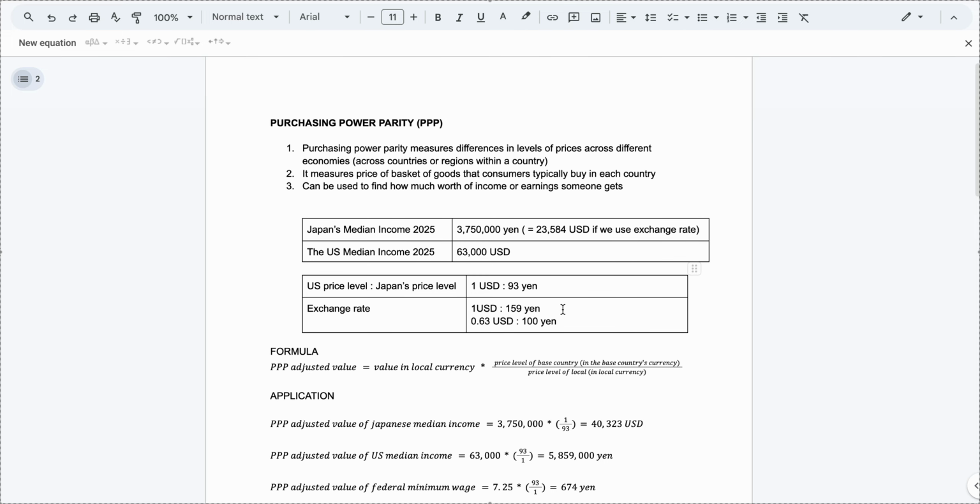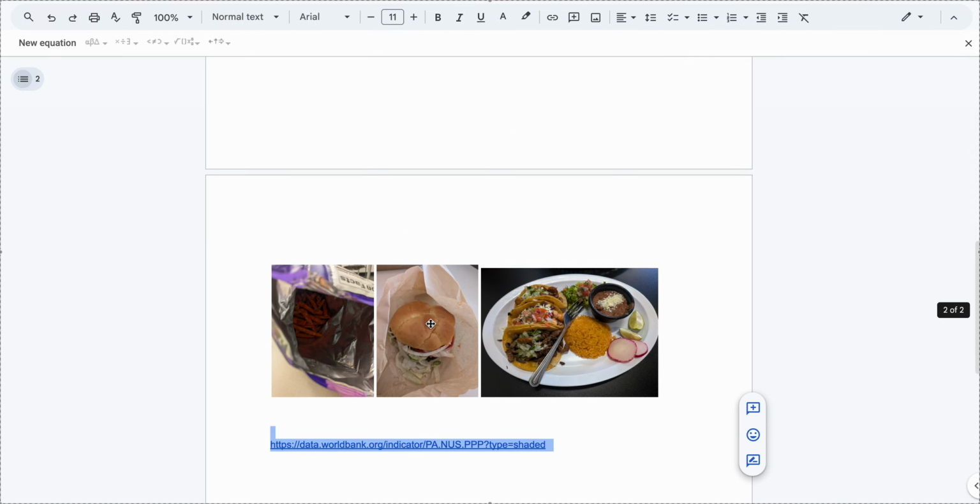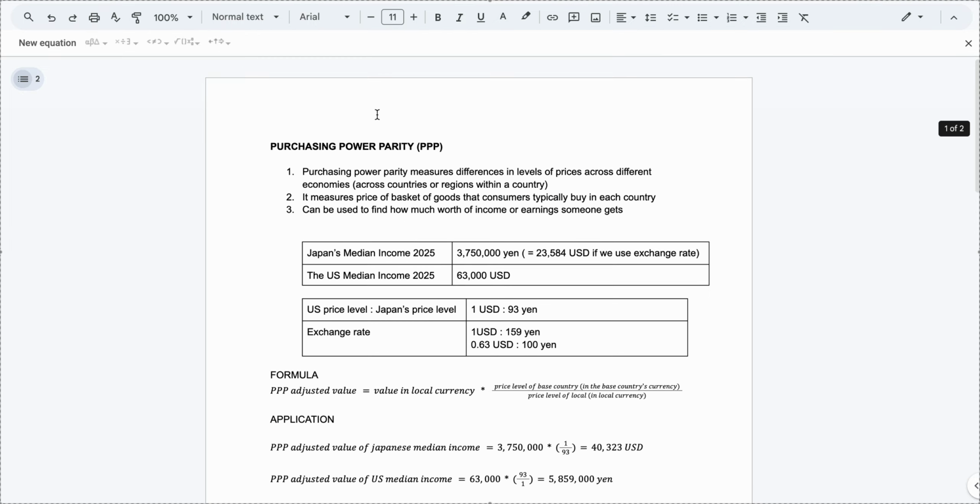If the basket of consumer goods costs $1 in the U.S., the same or similar basket would cost 93, and that's what that website told me. You can use this to find the price of basket of goods and services in other countries. Please try this. Very useful.